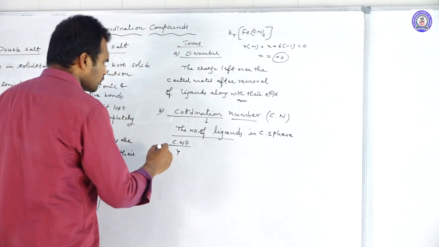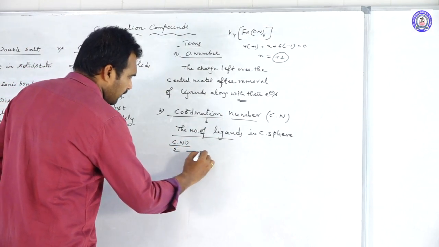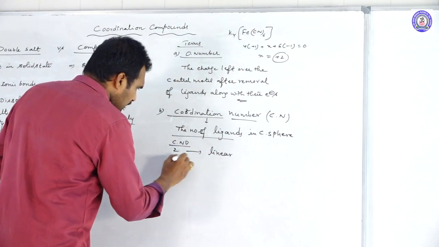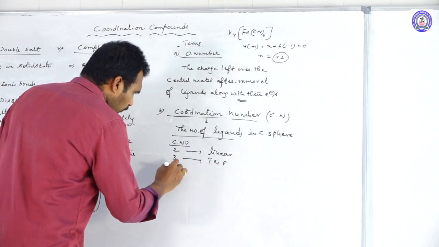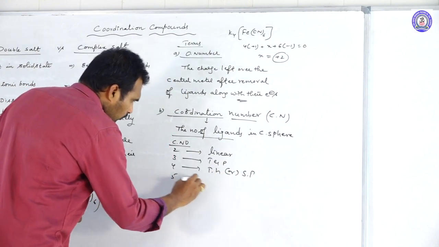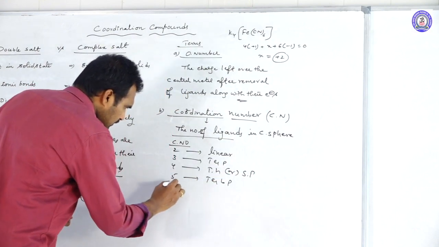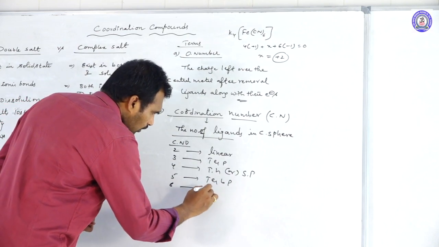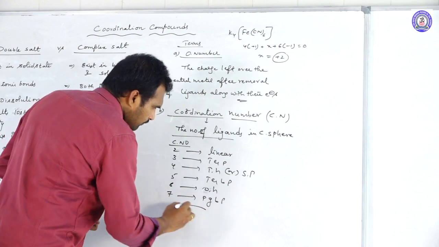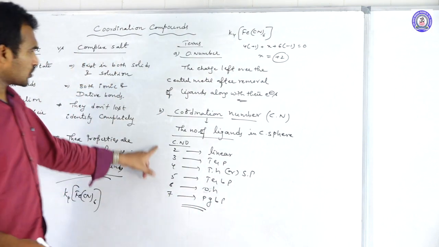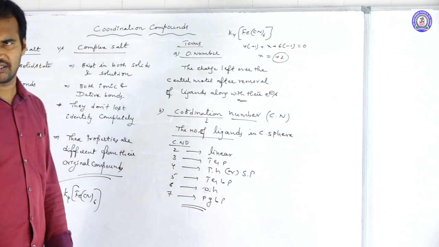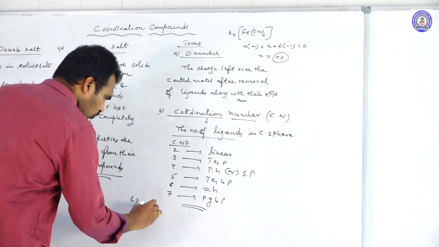Coordination number 4 is possible. For coordination number 2, the geometry usually will be linear. 3, trigonal planar. 4, tetrahedral or else square planar. 5, trigonal bipyramidal. 6, octahedral. 7, pentagonal bipyramidal. So by using coordination numbers, we can somewhat determine the geometry of the complexes. That is our advantage. Next, move on.